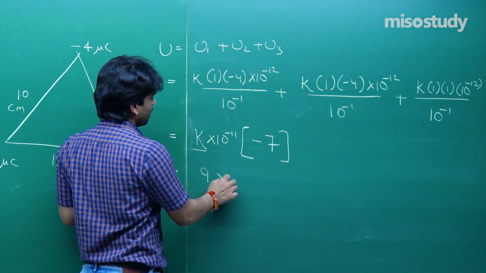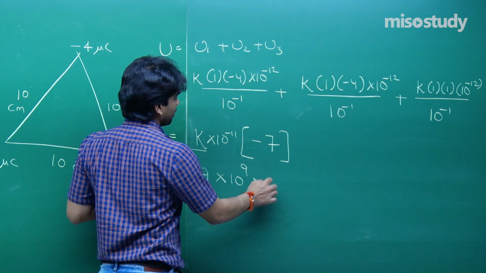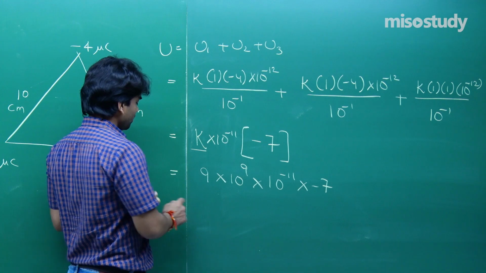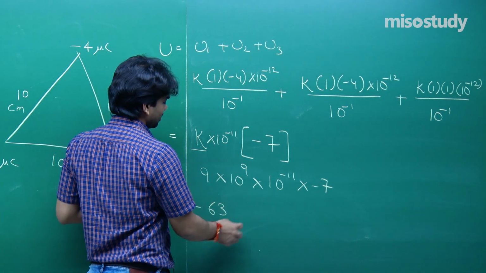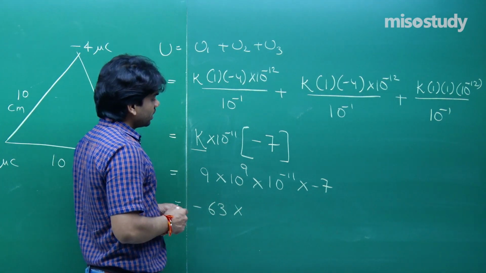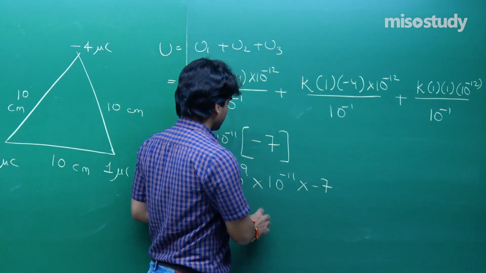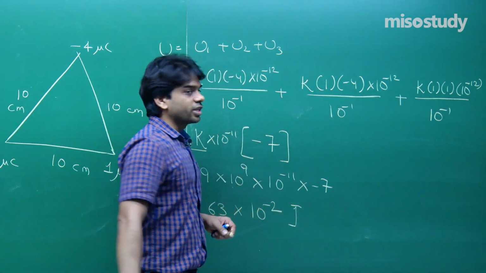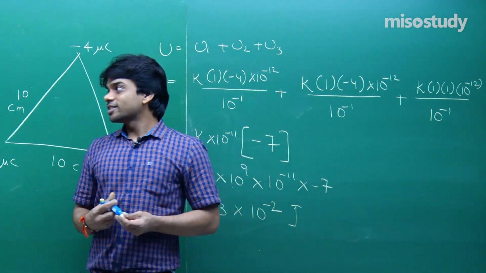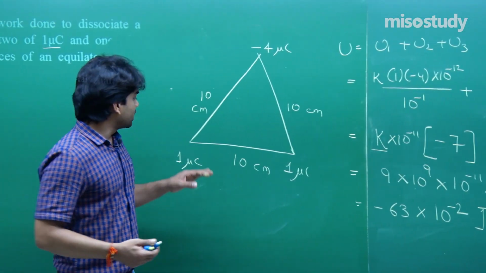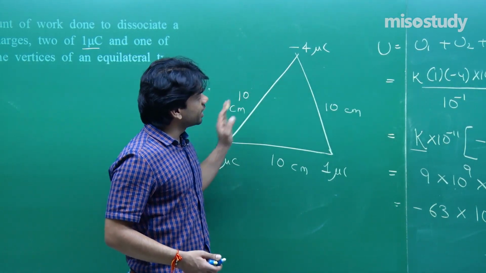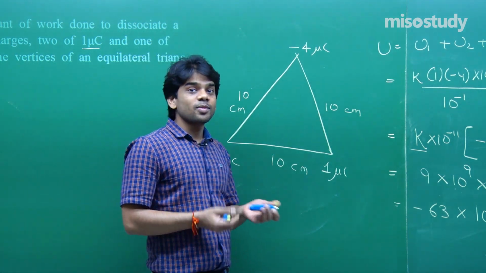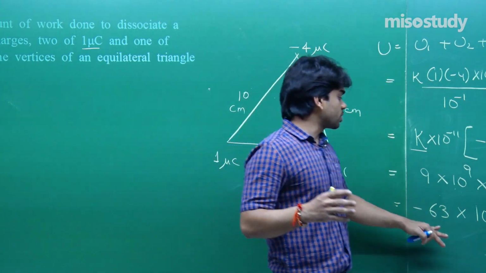So, this will be 9 into 10 to the power 9 into 10 to the power minus 11 into minus 7, 9 times 7 is 63, minus 63 into, here you will be getting 10 to the power 9, 10 to the power minus 11, 10 to the power minus 2. This is the value of potential energy associated between them. So, hence you try to understand that energy associated between them comes out to be negative, that is, this is stable. Again, to dissociate them you have to give this much amount of energy.